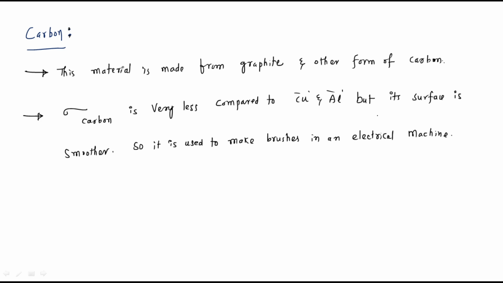Because of this smoother surface, we cannot get any sparks. That's why we have sparkless commutation in a DC machine. We can discuss in detail why we use carbon brushes in a DC machine, don't worry.